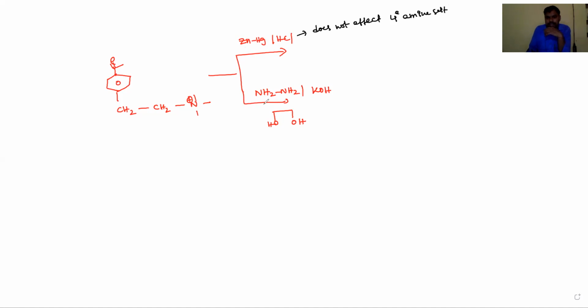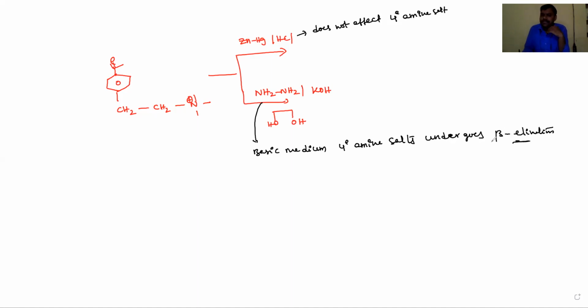Okay, but in the basic medium, quaternary amine salts undergo beta elimination. This beta elimination is known as a Hoffman elimination reaction. Beta elimination forms alkenes.